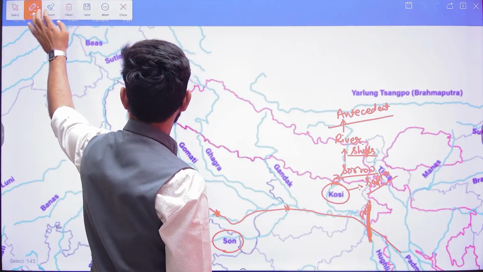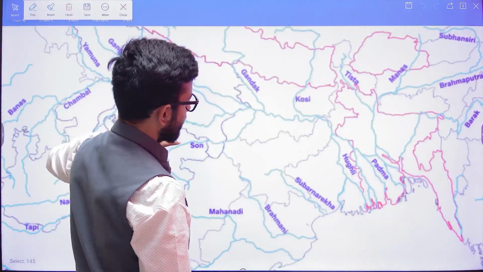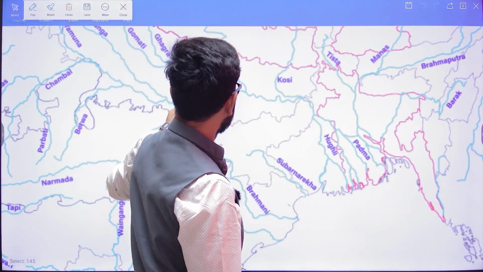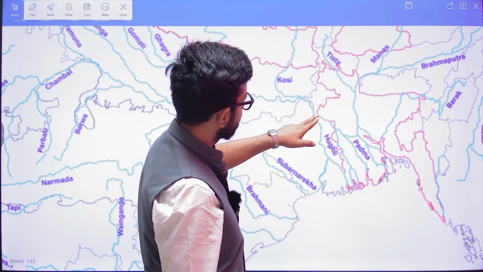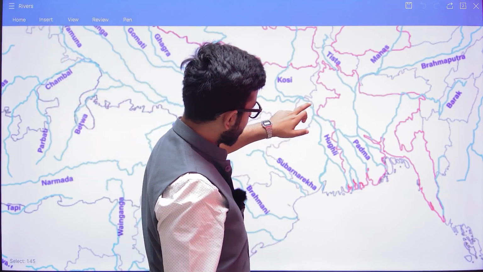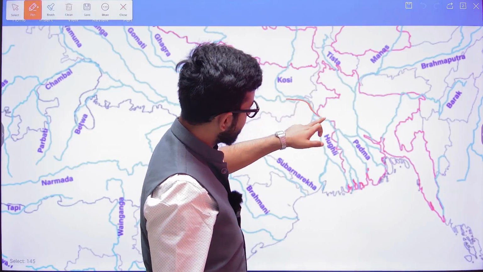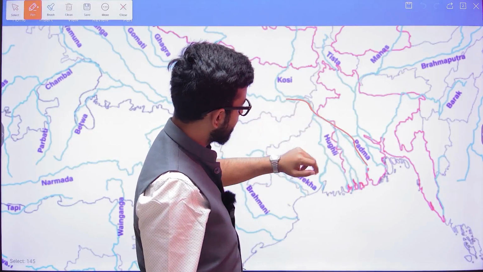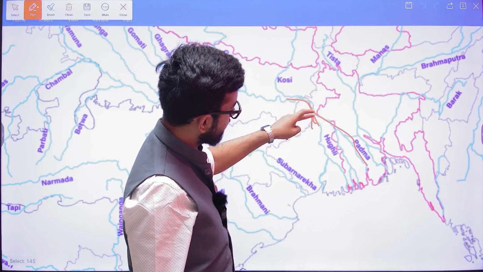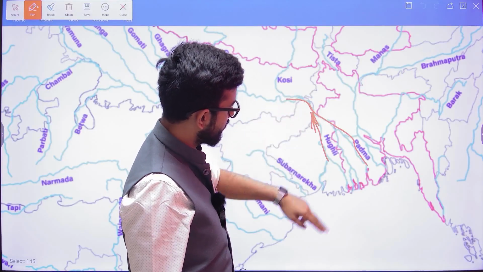Now when we talk about the Ganga itself, just look at this, this is Ganga. Here the Ganga is entering, and there the Padma is entering. But prior to entering here, a lot of tributaries of Ganga are created, and one tributary is the Hooghly.